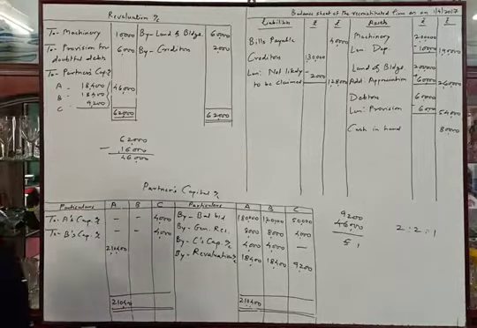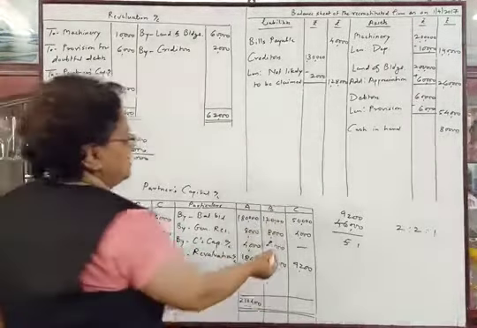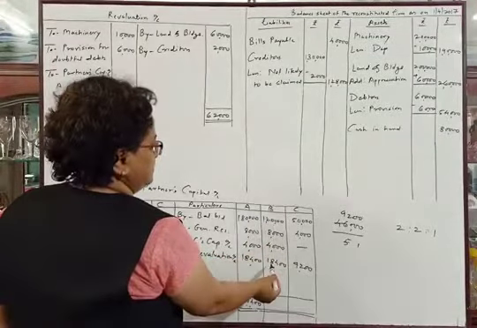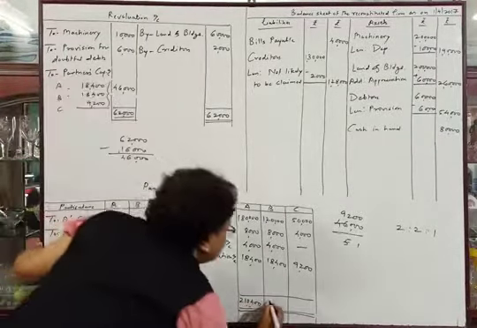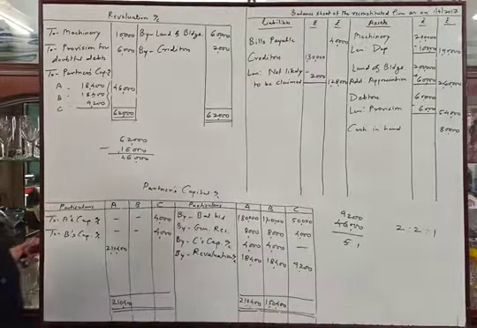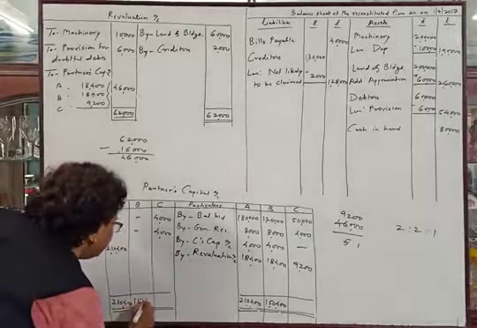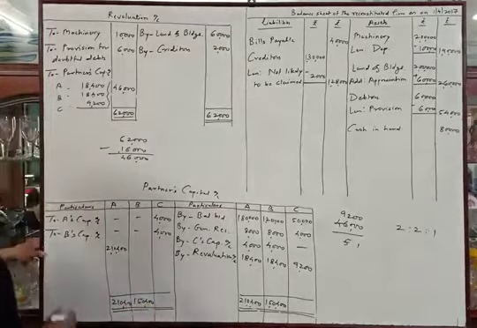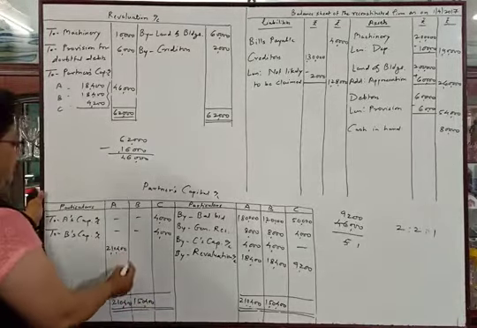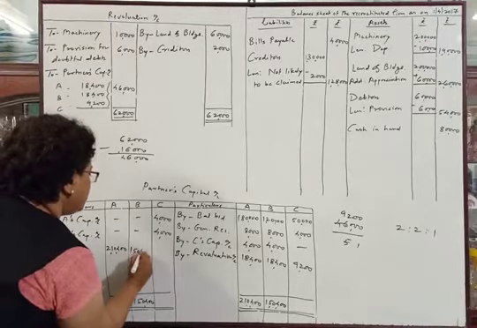Now in case of B, we will make addition of B's credit side. 1,50,400. We'll write down the amount in both the sides. No amount in debit side to deduct, so balance will be 1,50,400.